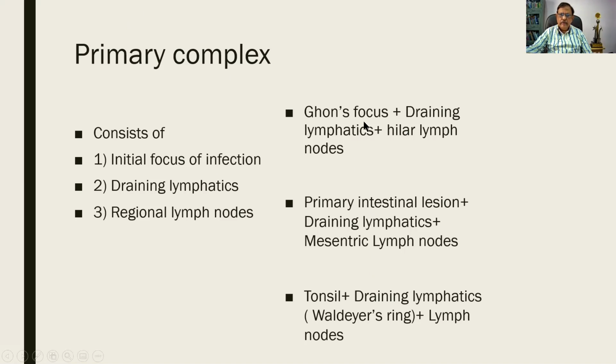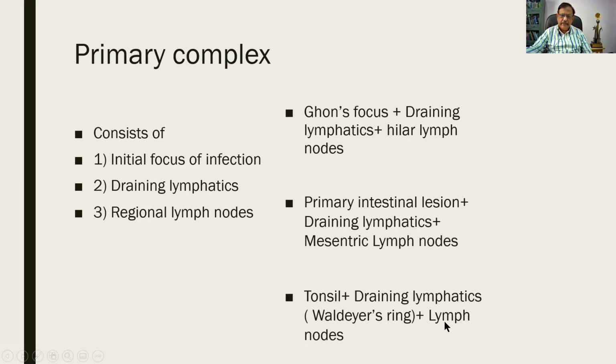In the lung, I have a Ghon's focus, along with the draining lymphatics and the hilar lymph nodes, which together constitute a primary complex of the lung. In the intestine, the primary focus of infection, an intestinal ulcer, along with the draining lymphatics and the mesenteric lymph nodes, will lead to a primary complex in the intestine.